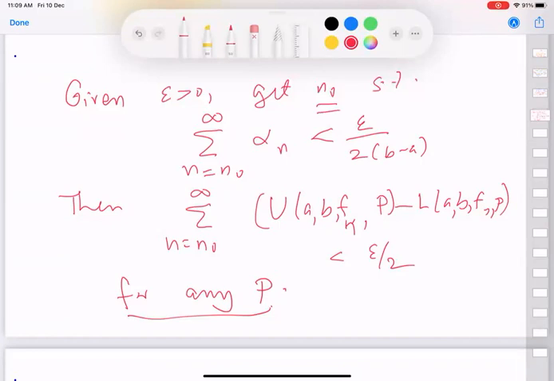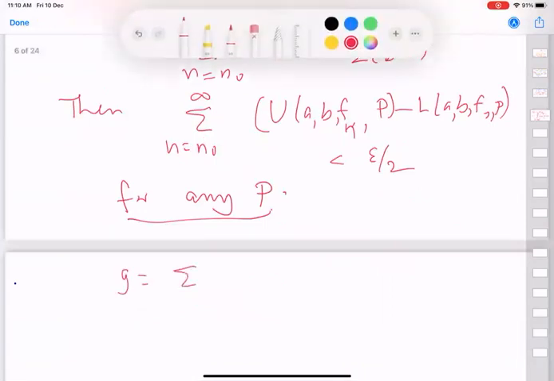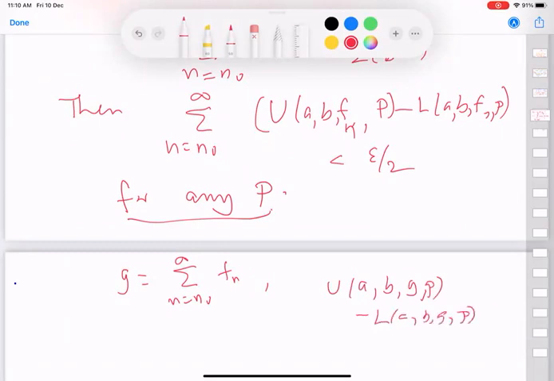So before we move on, writing G equal to the summation from n equal to n naught to infinity of fn, the gap between U(G, P) minus L(G, P) is less than epsilon by 2, for any P.